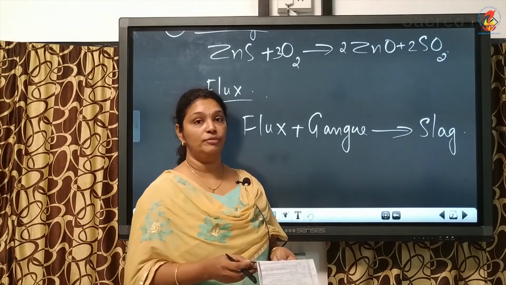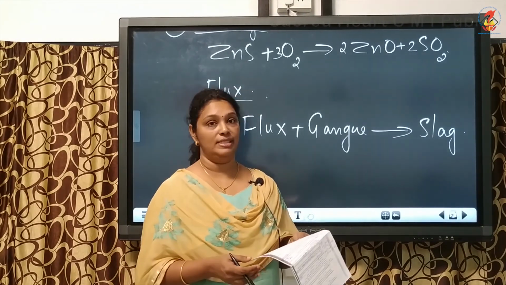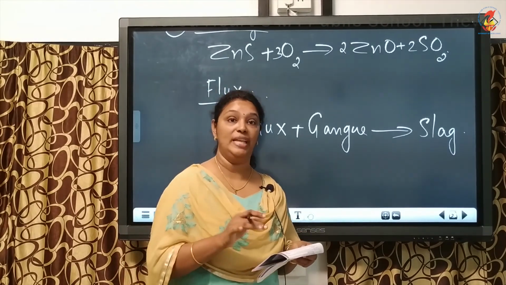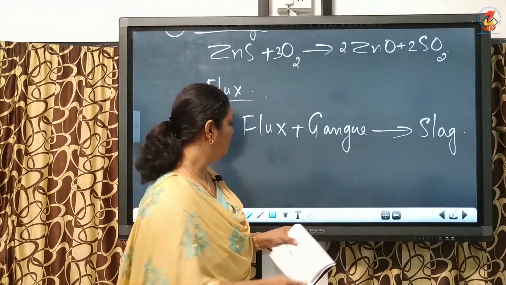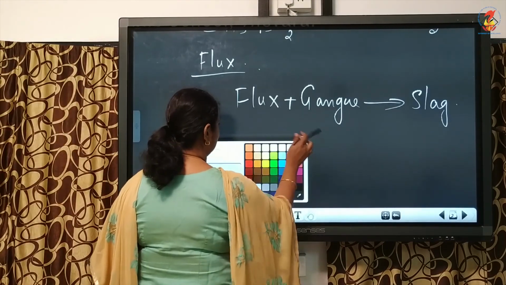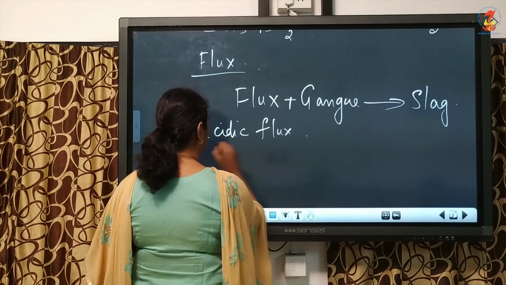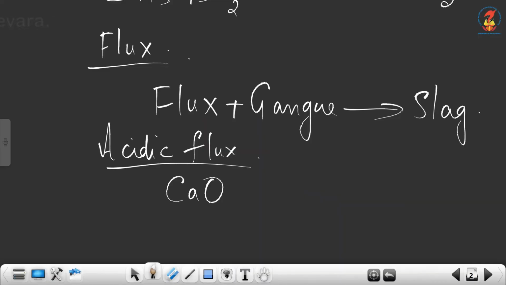Now there are two types of fluxes: acidic flux and basic flux. Acidic flux is added to remove basic impurity and basic flux is added to remove acidic impurity. Let us see an example for acidic flux. Calcium oxide or lime is our basic impurity, that is our gangue.